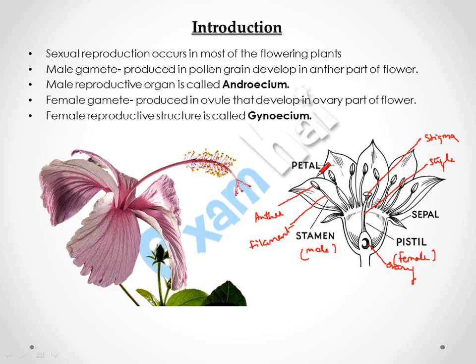The other parts of flower are petal and sepal. Petals are the colored part of the flower, which is useful to attract the pollinators like insects and birds. In this picture you can see the flower has colorful petals, and this is a bisexual flower having both male and female reproductive organs. This is a style, this is stigma, and the yellow part is anther of male reproductive organ, and filament.